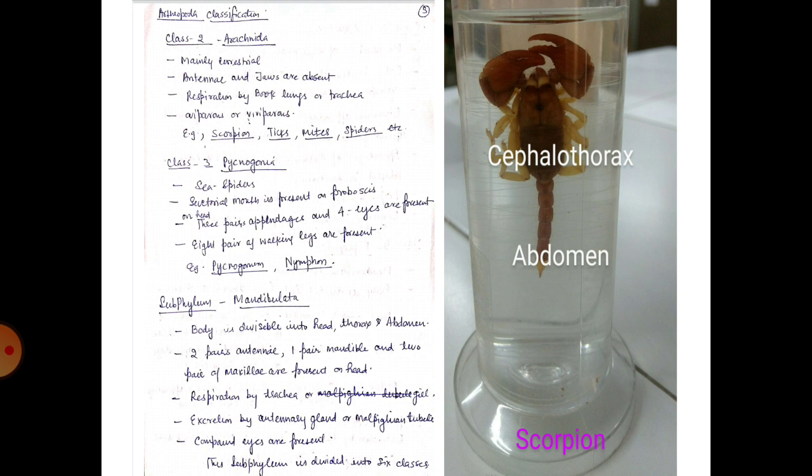Suctorial mouth is present on proboscis. On head, 3 pairs of appendages and 4 eyes are present. 8 pair of walking legs are present in these animals. Example is Pycnogonum and Nymphon.